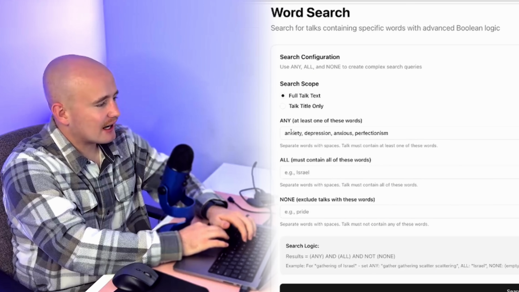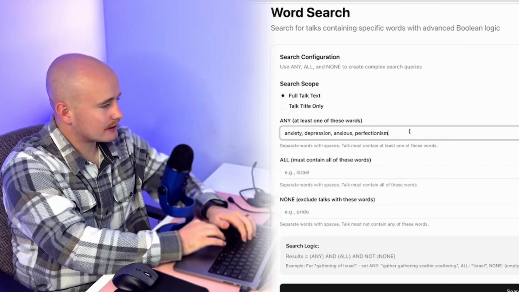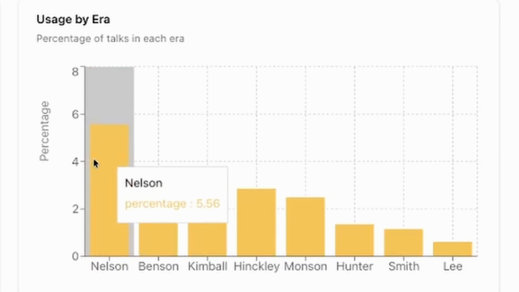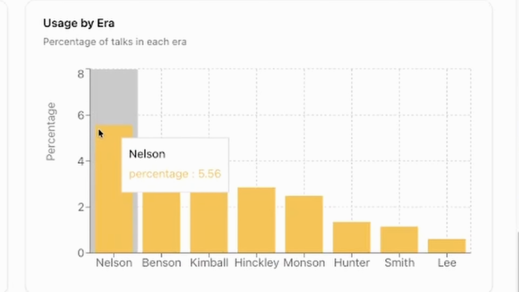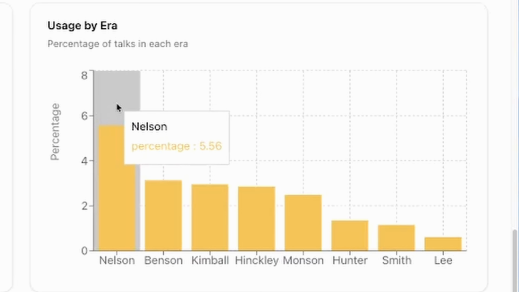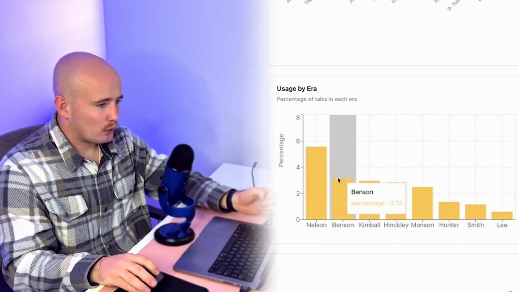Then we'll get all of the talks that have at least one of these words. And again, looking at this graph right here, we can see that 5.56% of all talks in the President Nelson era have at least one of those words, with the next highest being President Benson, which is significantly lower.